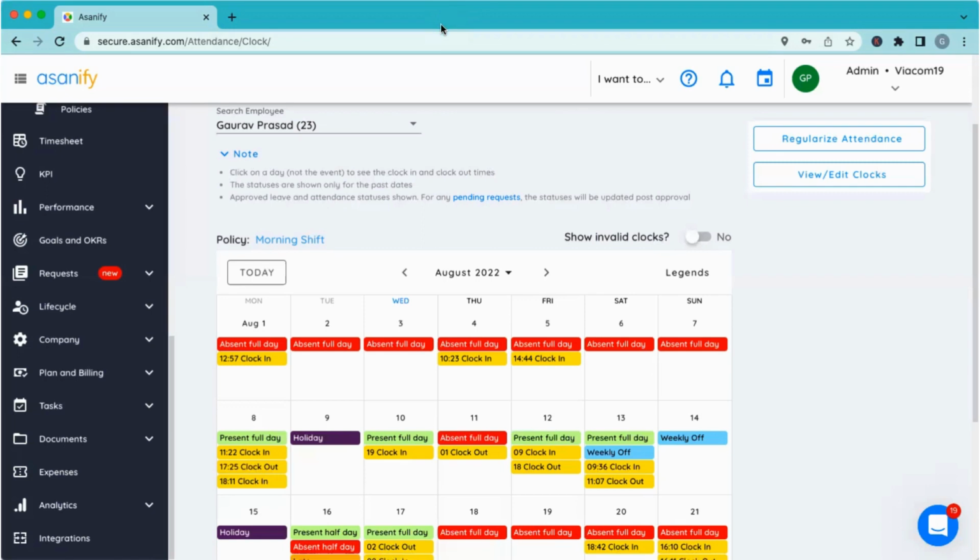Yes, Veena. Sir, I need to know something. As we have already assigned the policy of 6 days working, then on 9th October, it was showing it was a week off, but then too it was showing absent full day. So what to do then?